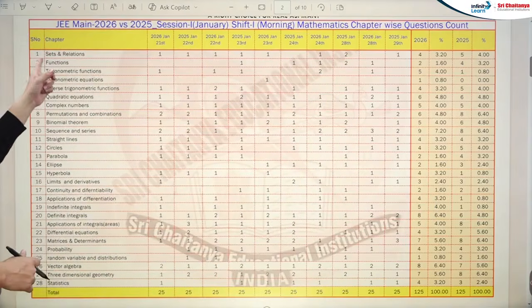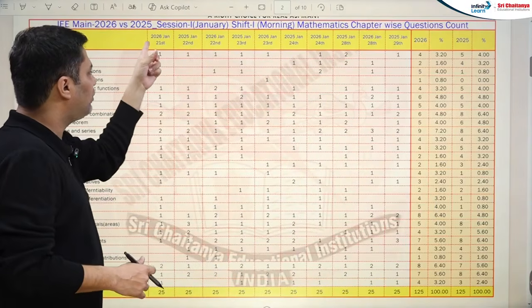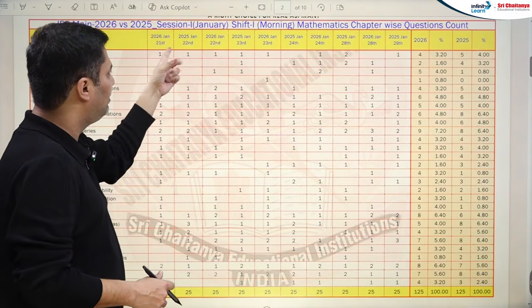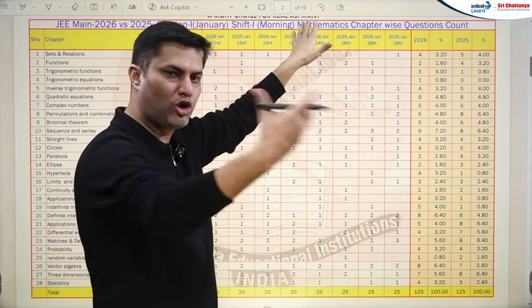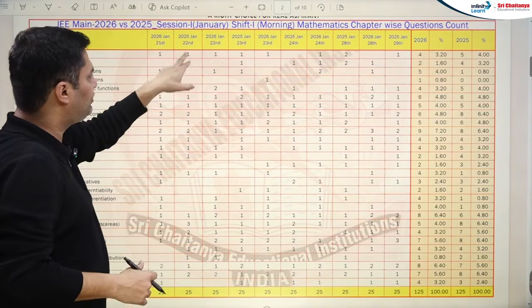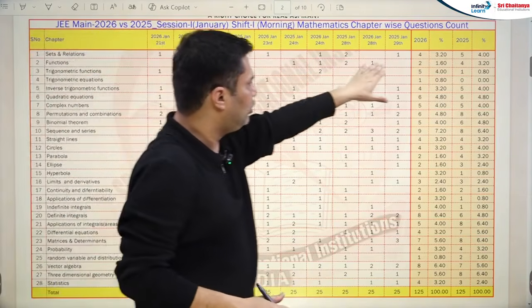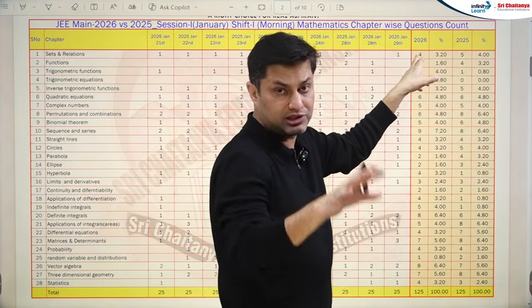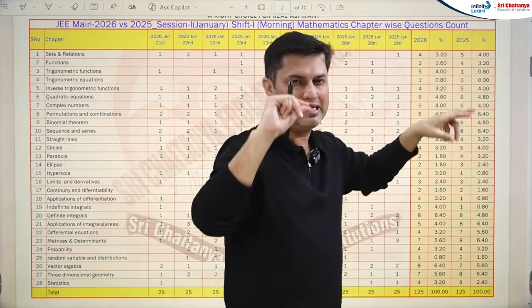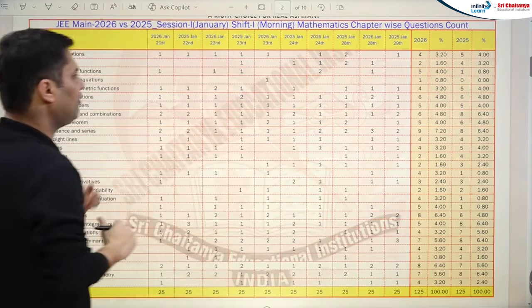So let's start with sets and relations. If you talk about 2026 January, first attempt, 21st January shift 1, we are talking about shift 1. Then we'll talk about the evening shift of 2026 and 2025. Comparing with 2025 shift 1, in total you can see 9 questions, 4 questions this year and 5 questions last year. So the weightage has decreased slightly. Okay, 1 question has decreased.